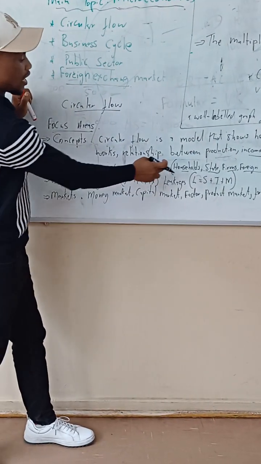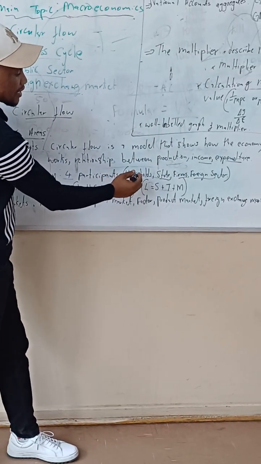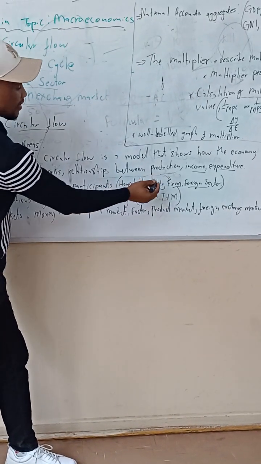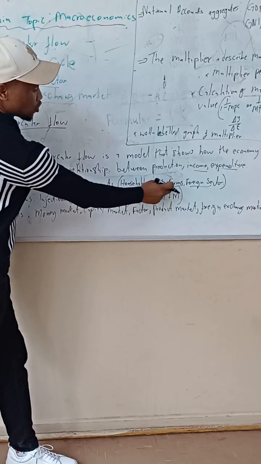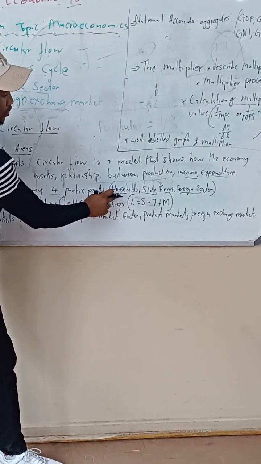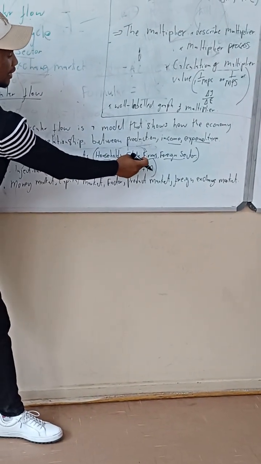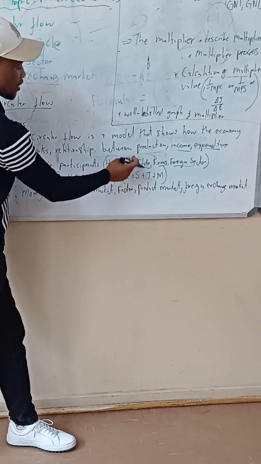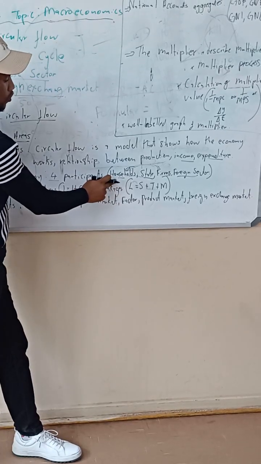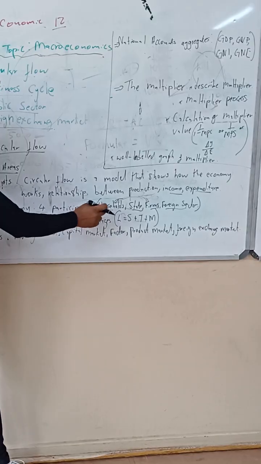For example, i-household are the owners of the factors of production, and then they sell those production factors to e-firms. And then now the firms, they are able to produce goods and services. Wabakwazile ukuthenga factors of production from i-household. And then again, i-firms phaya zizikhuphe imali, which is now iba i-expenditure kubo. Then that expenditure kubo, it becomes income kwi-household. The income there is in a form of a wage or a salary.